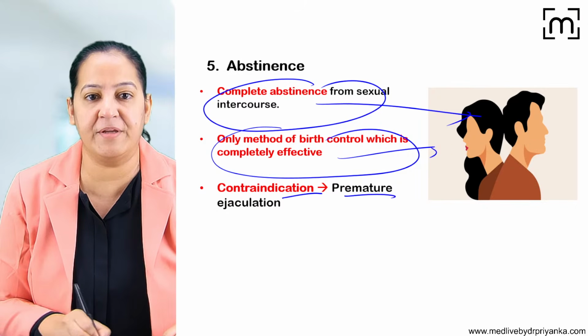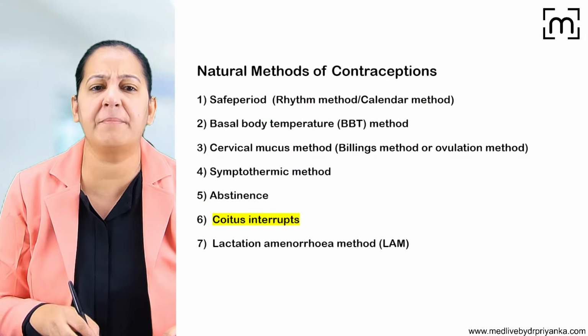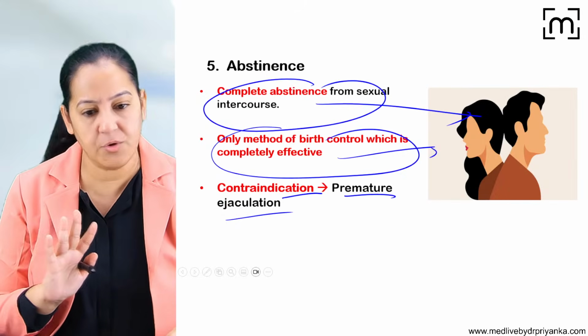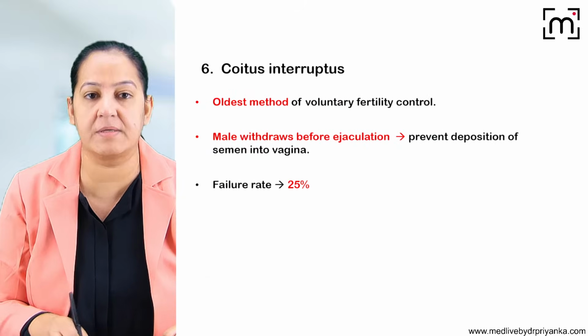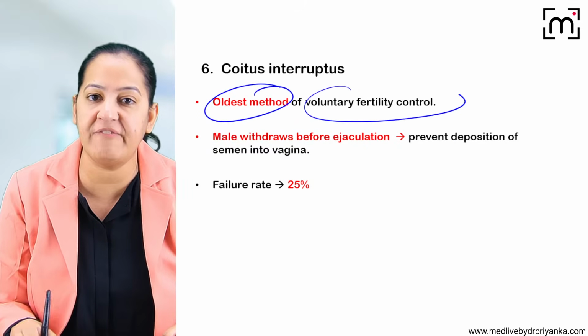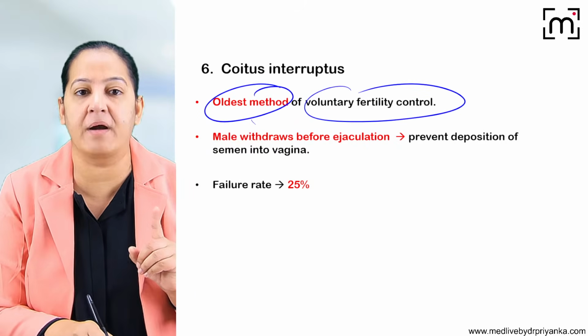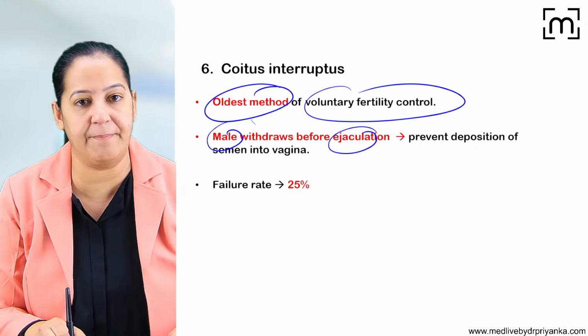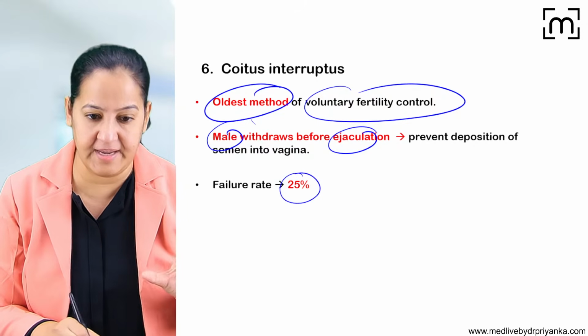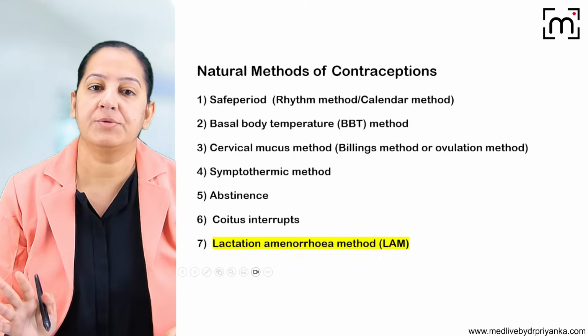Contraindication: premature ejaculation sometimes can happen. Premature ejaculation is a contraindication of this also. So abstinence. Okay. The next is coitus interruptus. What is coitus interruptus? It is the oldest method of voluntary fertility control. Here the male partner, just before ejaculation, withdraws the penis from the vagina of the female partner. Again, the failure rate is very, very high. It's nearly 25%. So that is coitus interruptus.